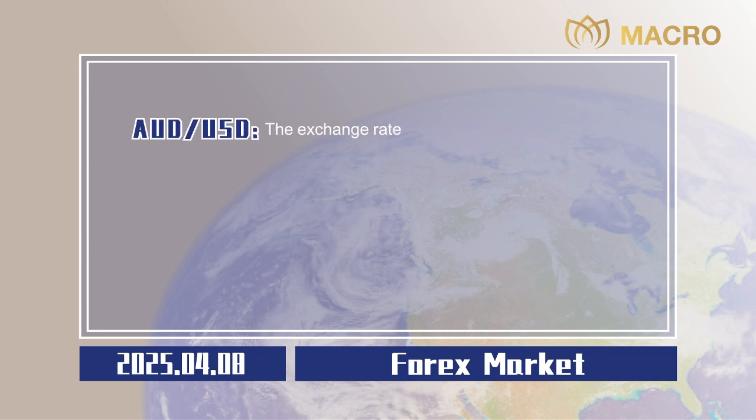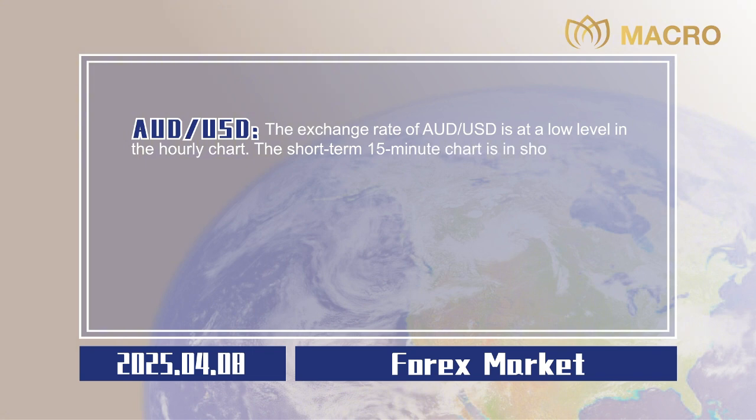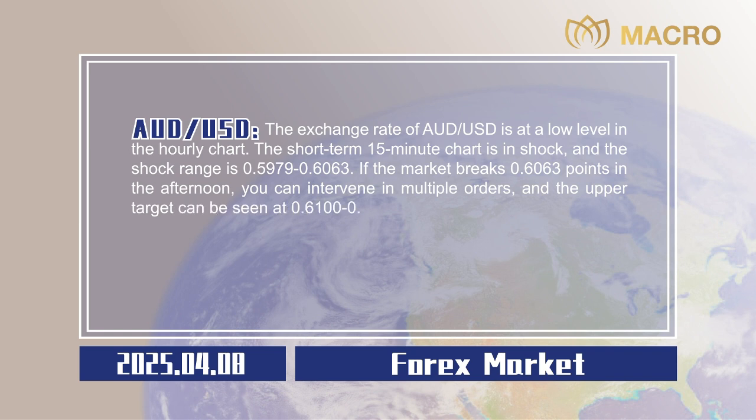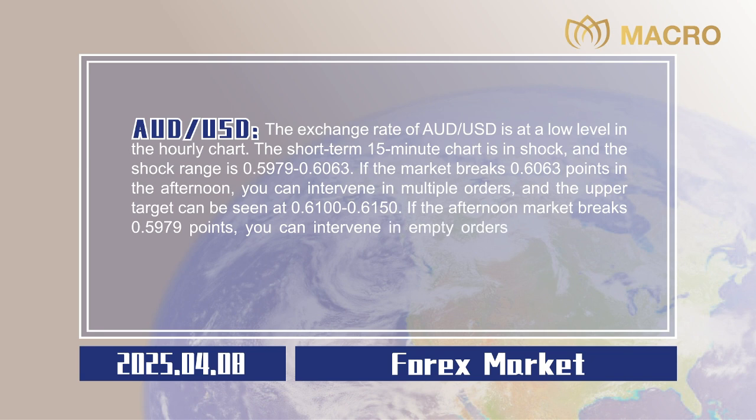The exchange rate of Australian dollar to US dollar is at a low level in the hourly chart. The short-term 15-minute chart is in shock, and the shock range is 0.5979 to 0.6063. If the market breaks 0.6063 points in the afternoon, you can intervene in multiple orders, and the upper target can be seen at 0.6100 to 0.6150. If the afternoon market breaks 0.5979 points, you can intervene in empty orders, and the target below can be 0.5940 to 0.5900. Stop losses are all 20 points,